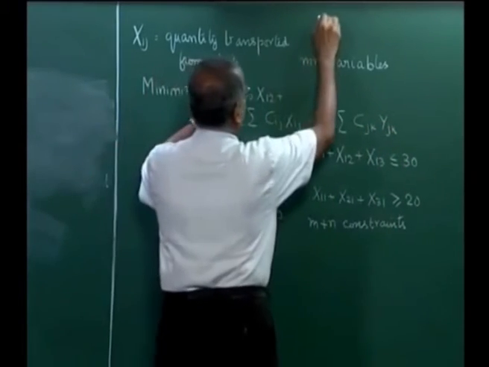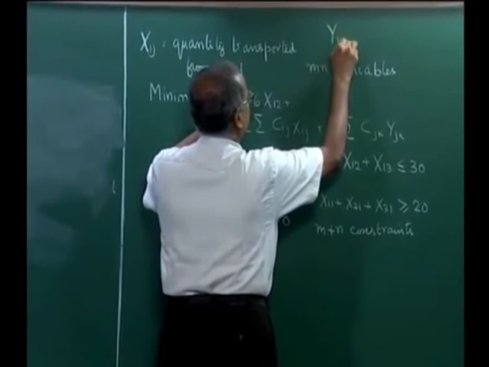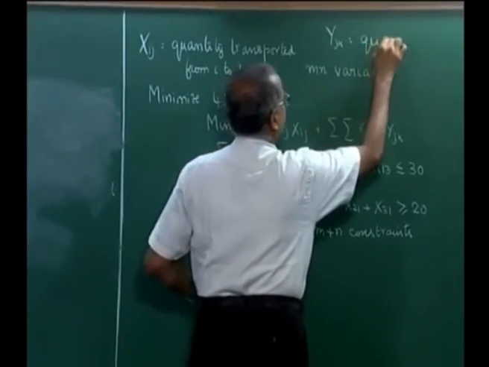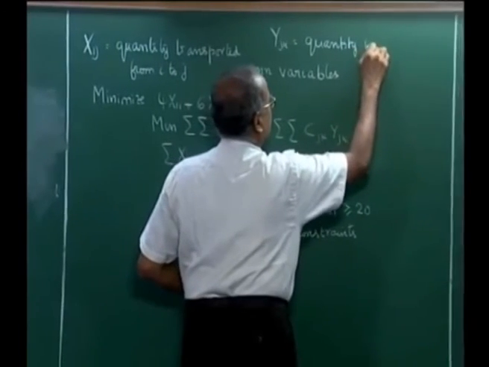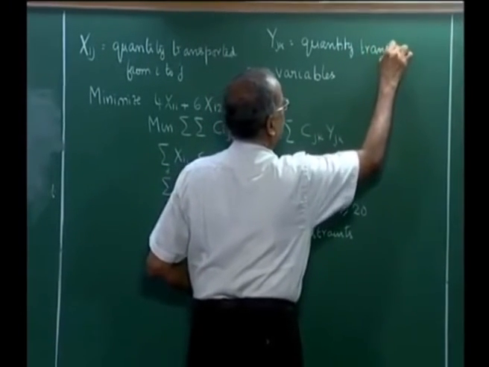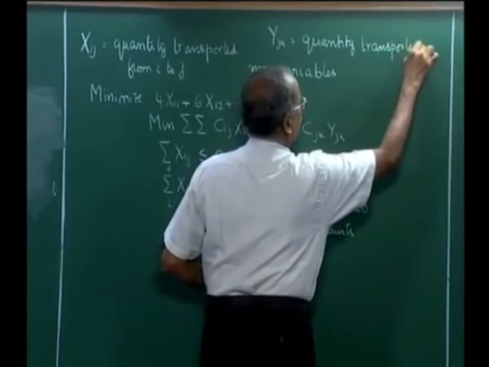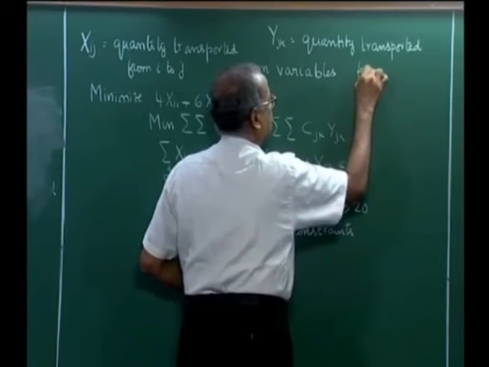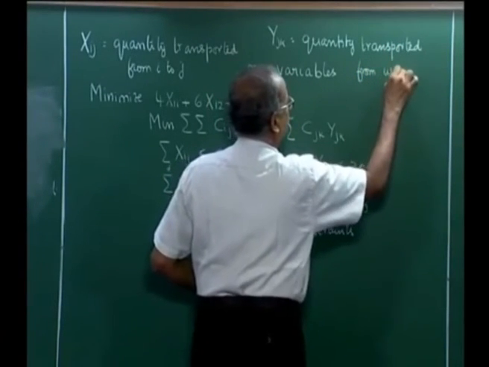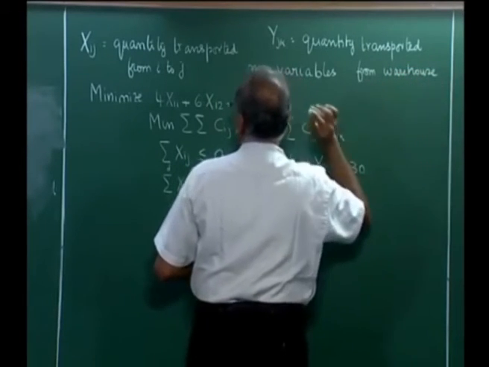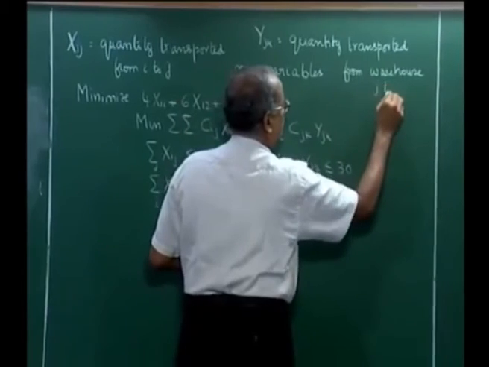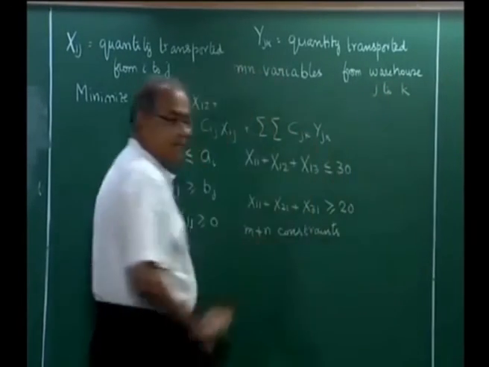Now, here Yjk is the quantity transported from j to k.